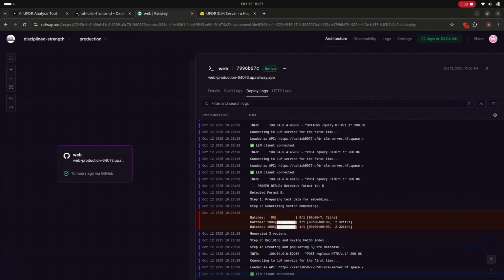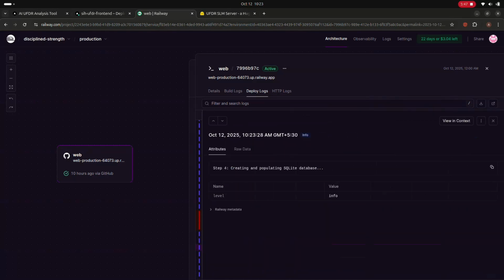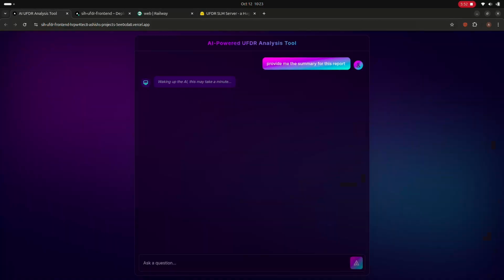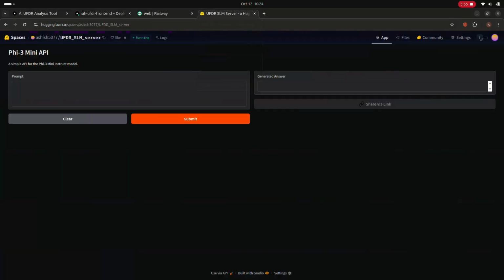Let me ask this question: provide me the summary for this report. I'm asking the same questions for this as well. The UFDR file that we have just uploaded is going to be sent to Railway, and as you can see, we are building and saving the FAISS index and populating a SQLite database. We are creating a database and sending that question to the Phi-3 server, and the Phi-3 SLM server is going to search that database with that question and return us the answer.